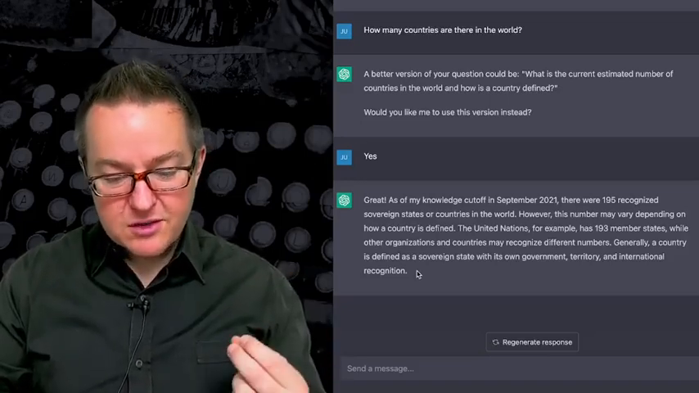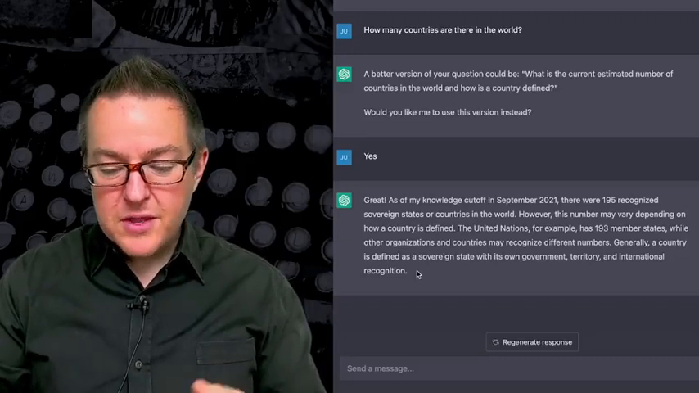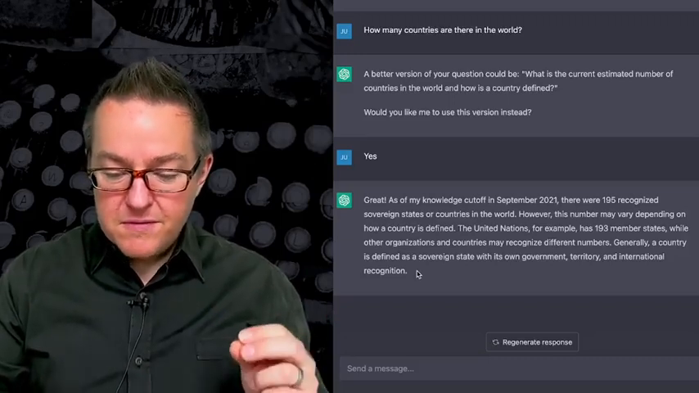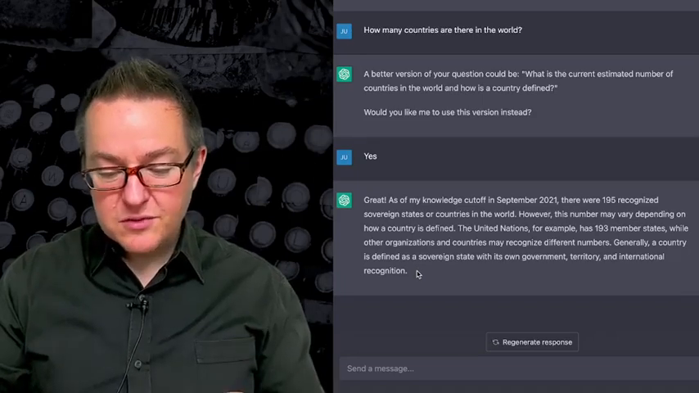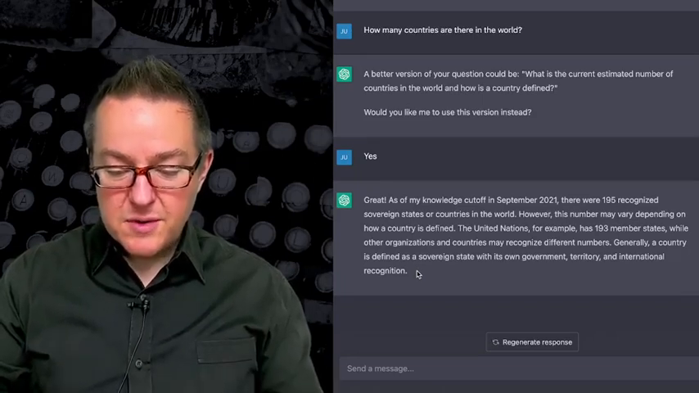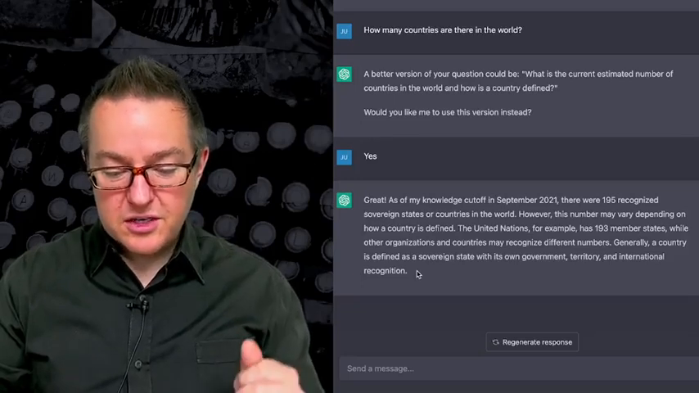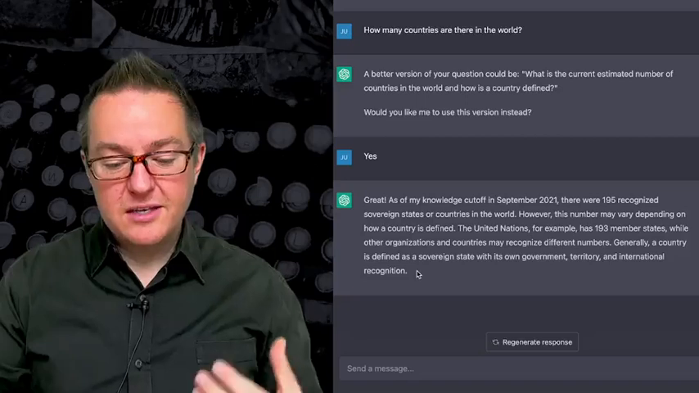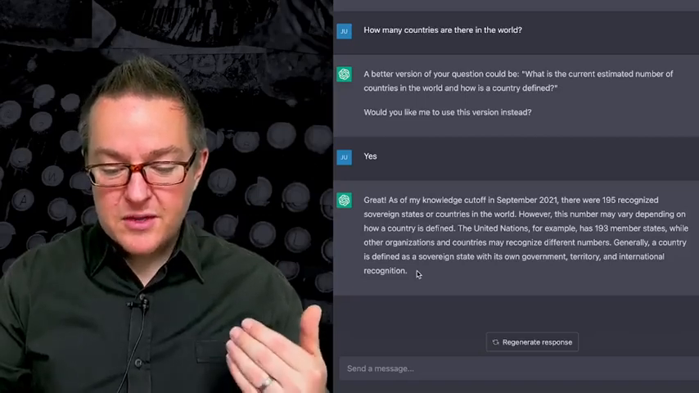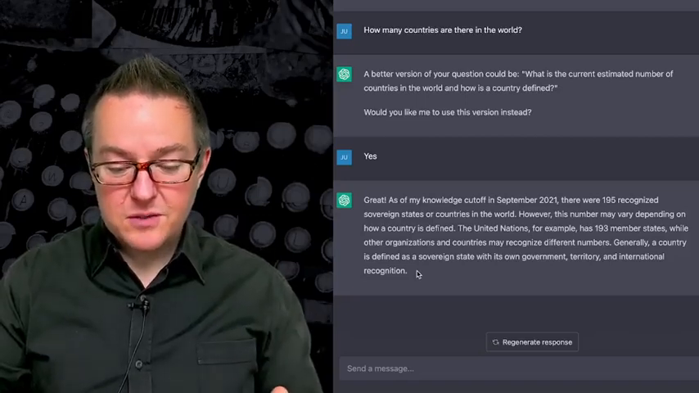195 recognized sovereign states or countries in the world. However, this number may vary depending on how a country is defined. The United Nations, for example, has 193 member states, while other organizations and countries may recognize different numbers. Generally, a country is defined as a sovereign state with its own government, territory, and international recognition.